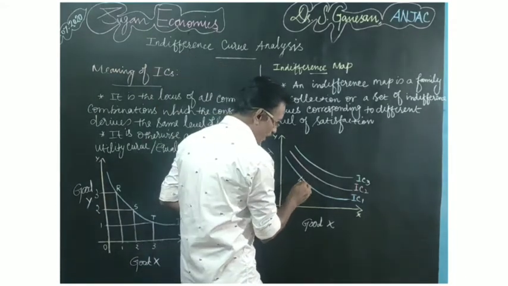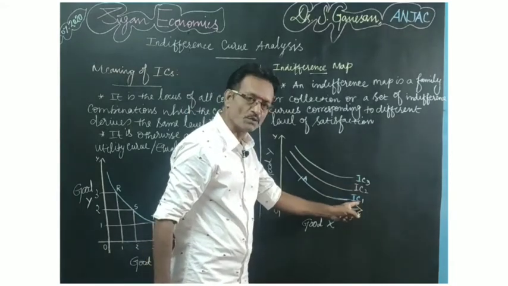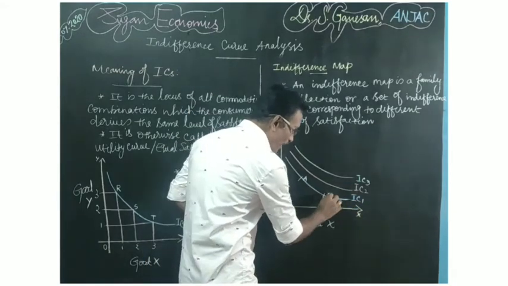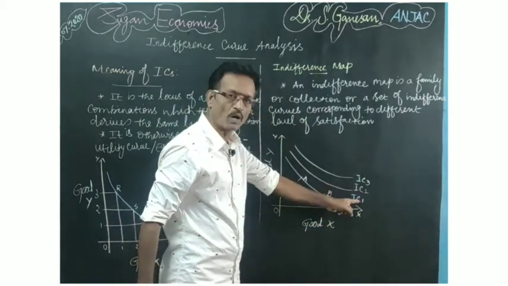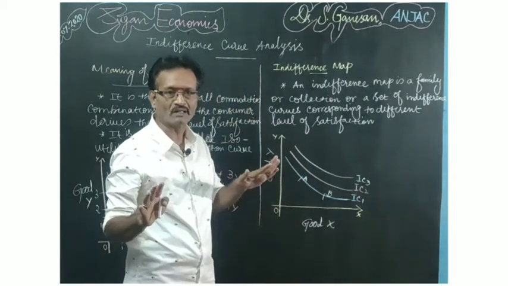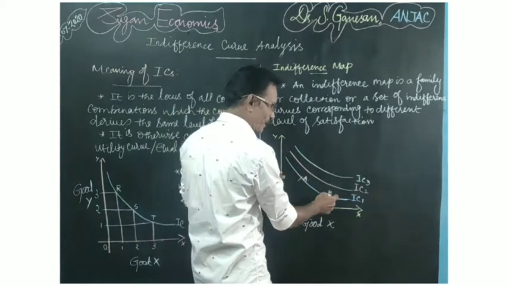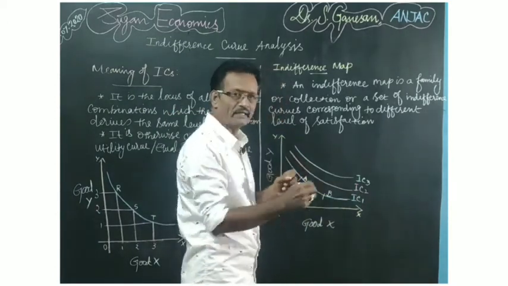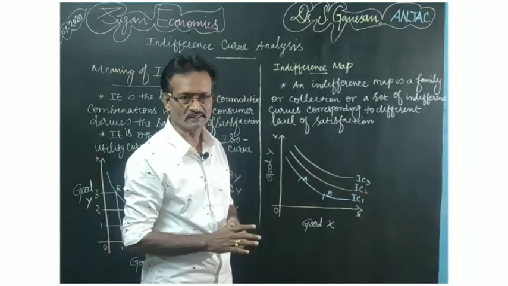Suppose you take point A on indifference curve IC1, and again point B on indifference curve 1. Both points A and B will provide the same level of satisfaction. There is no doubt in it. Whether you take A or B or any point on the indifference curve IC1, it will provide the same level of satisfaction.